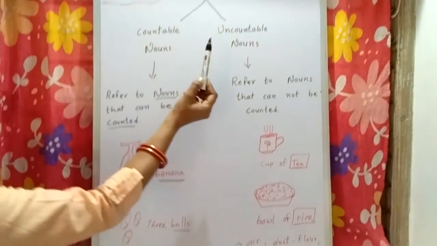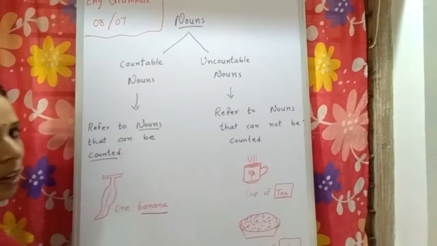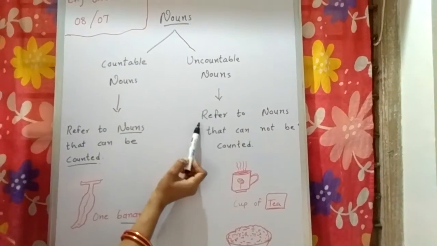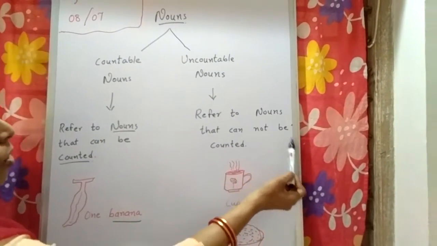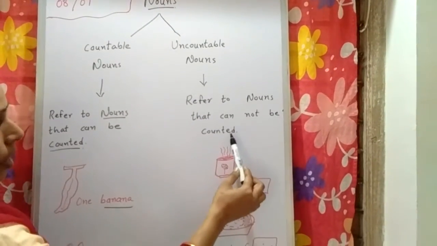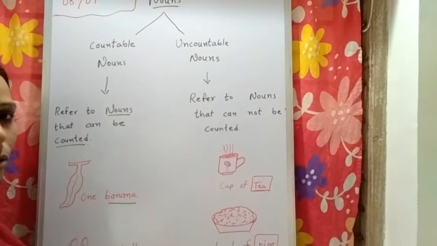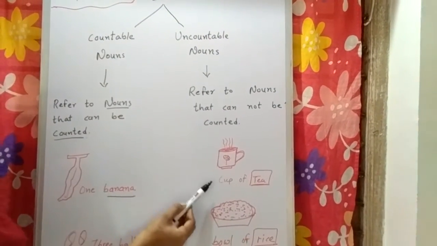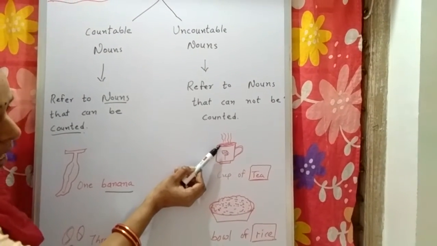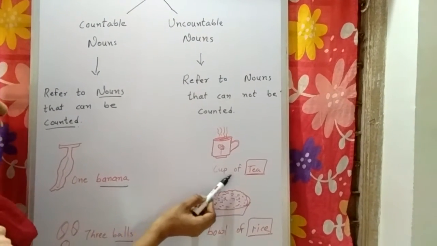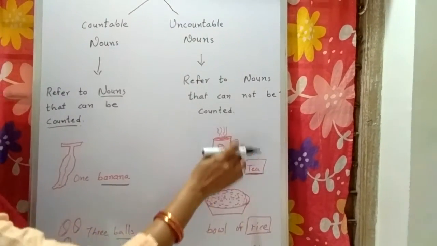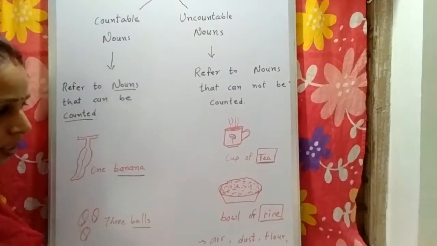Now uncountable nouns. What is the meaning of uncountable nouns? Uncountable nouns refer to nouns that cannot be counted. These are nouns that cannot be counted. For example, here you can see a cup and in it there is tea, right? So here, cup of tea. Here tea is a noun, right? But it cannot be counted. We cannot count tea.